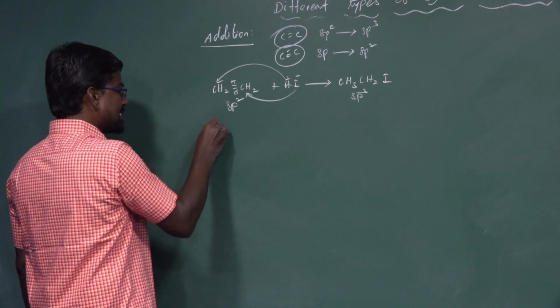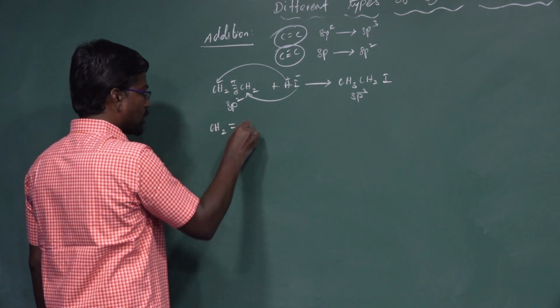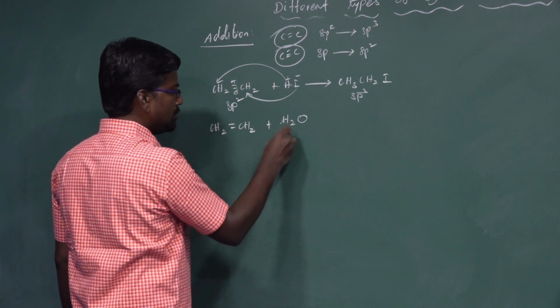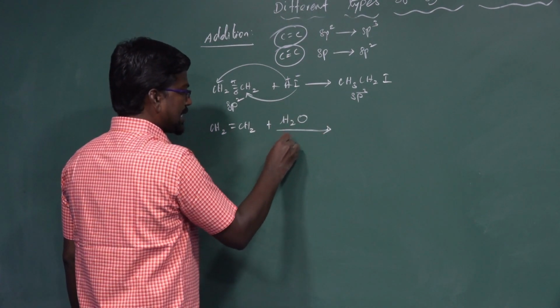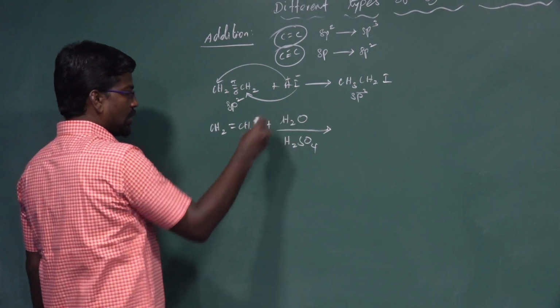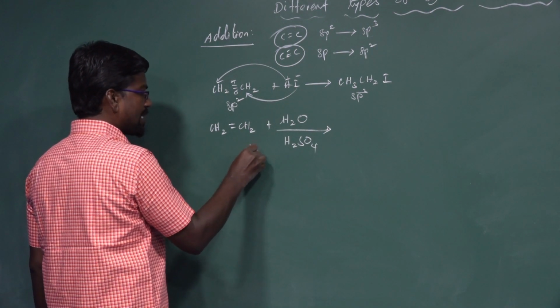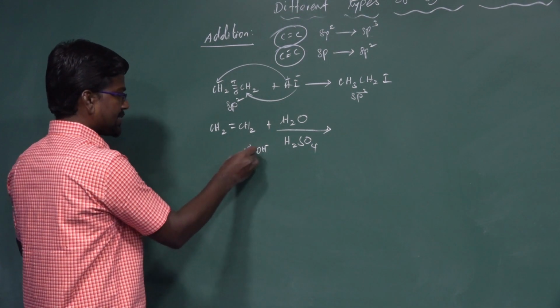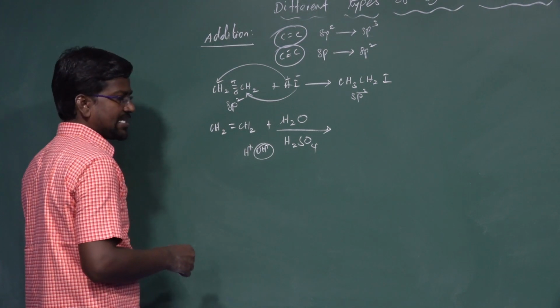For example, CH2=CH2 reacts with a water molecule, H2O, in the presence of concentrated sulfuric acid. The water molecule dissociates to form H+ and OH- ions. The OH- ion acts as a nucleophile.